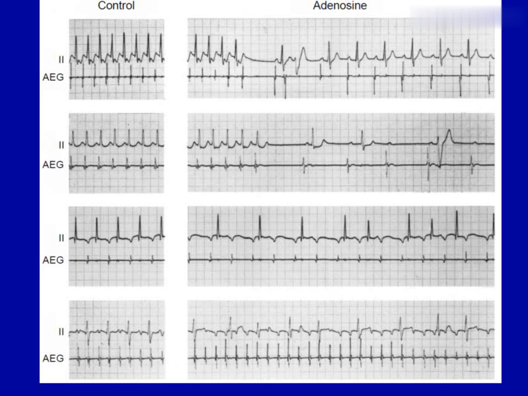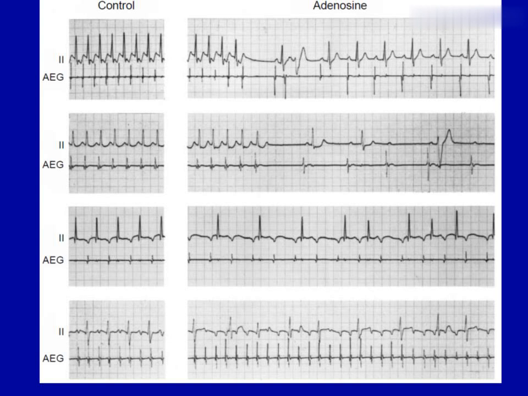Each panel shows the tracings for surface electrocardiographic lead 2 and an intracardiac bipolar high right atrial electrogram, AEG, that shows the position of the P waves. Retrograde P waves and QRS complexes are registered simultaneously during atrioventricular nodal reentrant tachycardia, whereas retrograde P waves are registered shortly after each QRS during atrioventricular reentrant tachycardia, with RP shorter than PR.